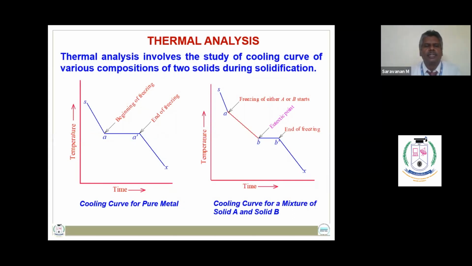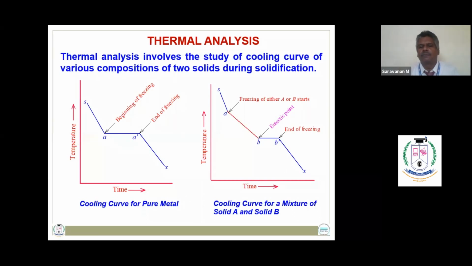When the point A is reached, the liquid starts freezing. Now the temperature will remain constant till the end of the freezing, because the liquid melt and solid crystals are of the same chemical composition. Once it becomes solid, thereafter the temperature of the solid decreases gradually with time.